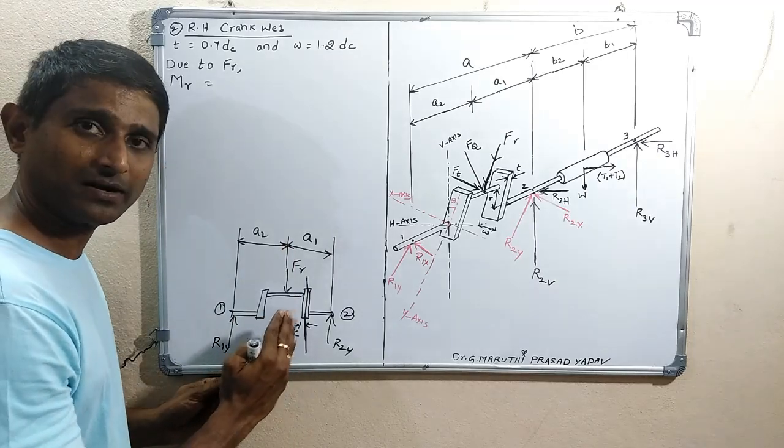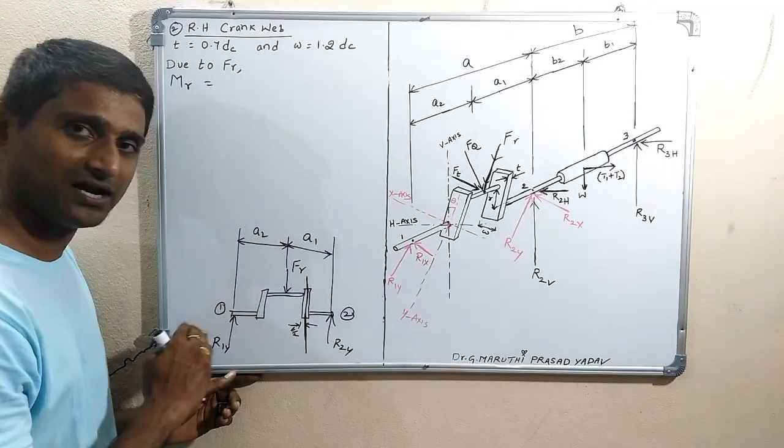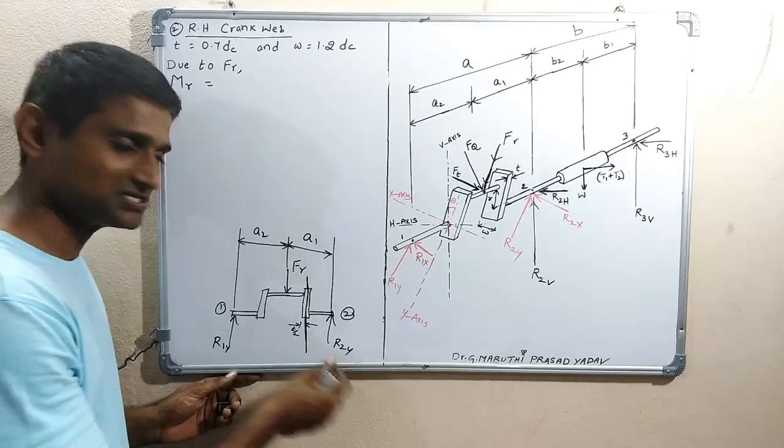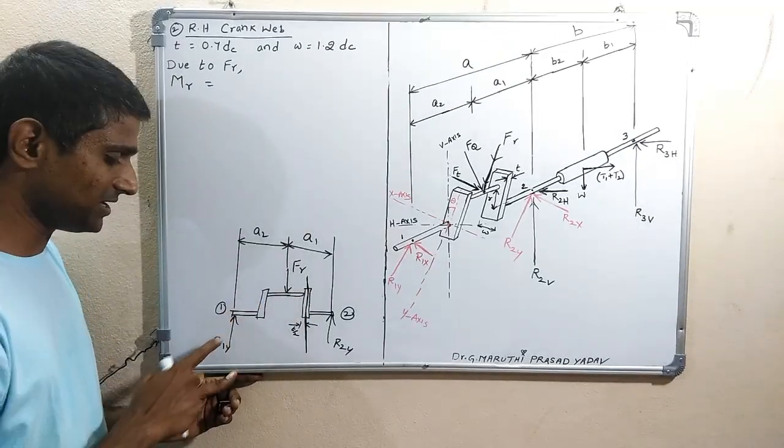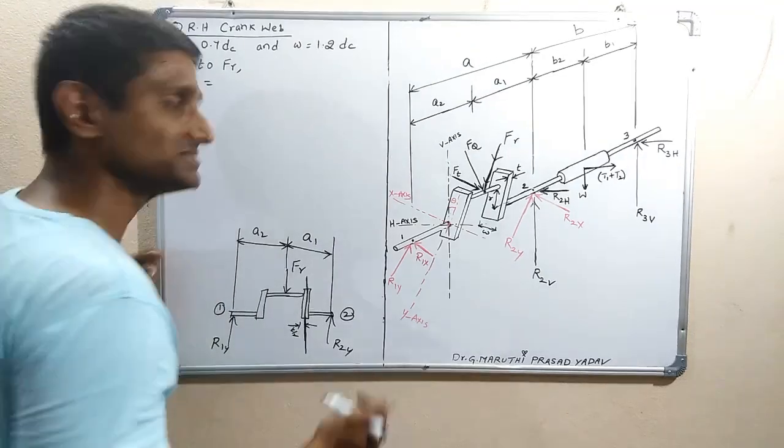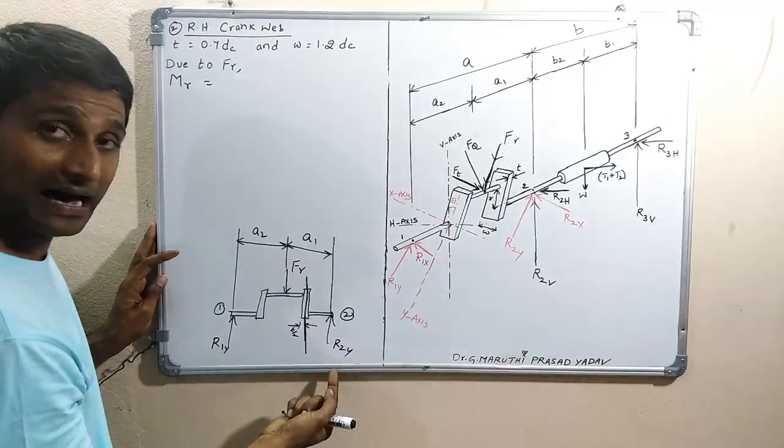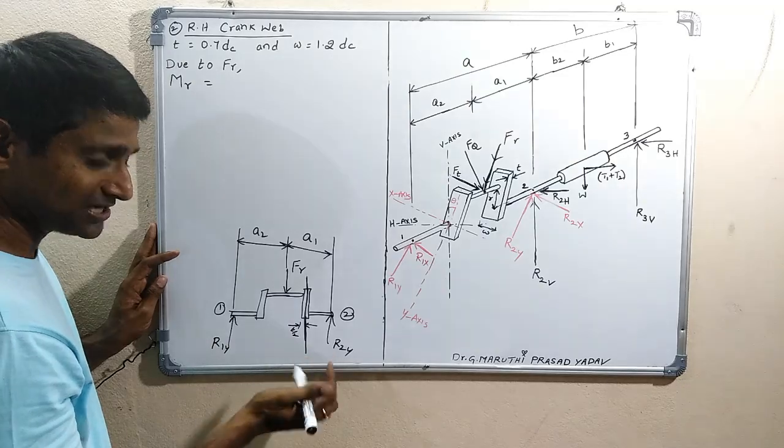Now to find out the bending moment, you can take the force on the right side or the left side. On the right side only one force is there. On the left side, Fr and R1y are there. So let me take the right side. Then bending moment equals R2y into the distance from here to here.